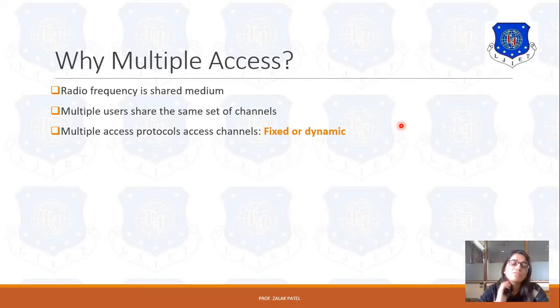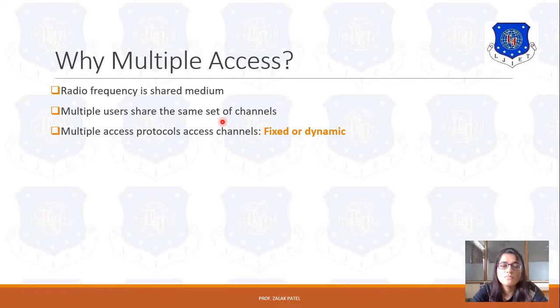In the fixed type, if you remember the channel assignment techniques, there we also discussed fixed channel assignment and dynamic channel assignment. In fixed channel assignment, some set of channels is reserved for a particular user, and even if that user is free, this set of channels is not allotted to other users. So the possibility of call rejection increases, and because of that the possibility of call blockage also increases in fixed channel assignment.